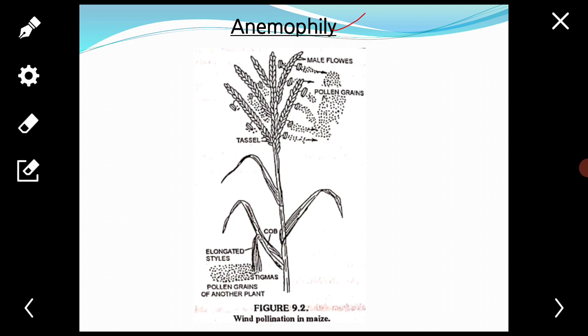Next, pollen grains of anemophilous flowers are produced in huge quantities. For example, a single flower of cannabis produces approximately 5000 pollen grains.